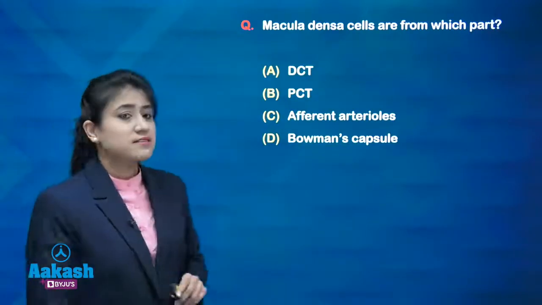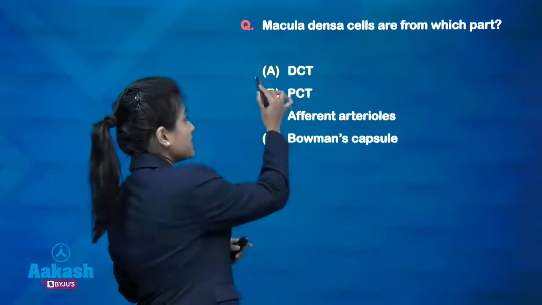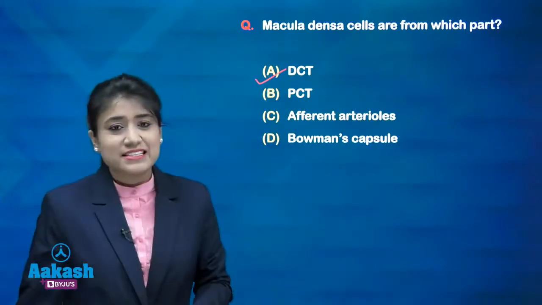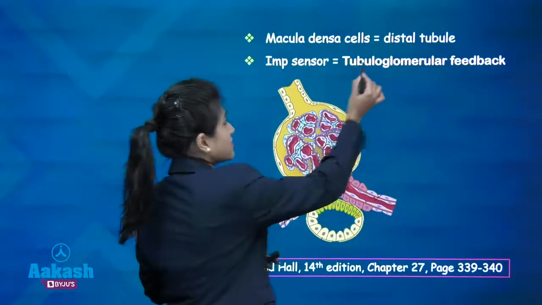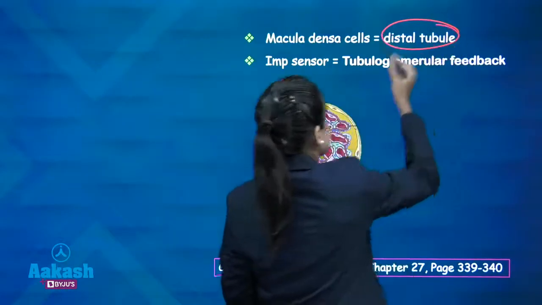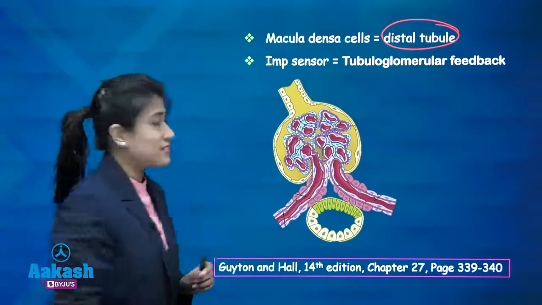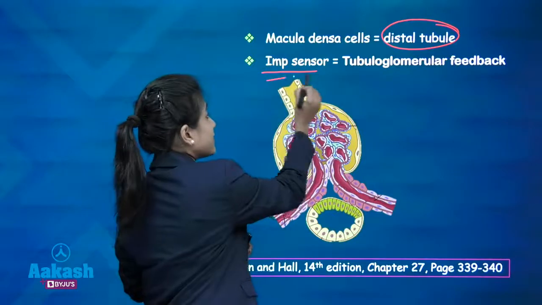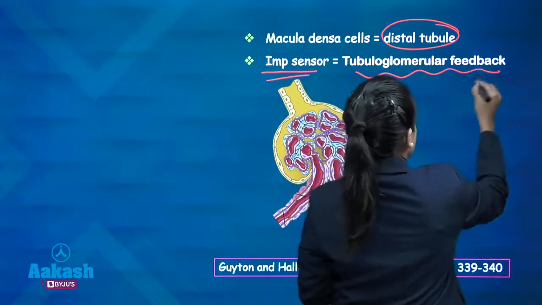Now, macula densa cells are from which part? It's a very simple question, guys. The answer here is A, that is DCT. Now let's quickly talk about the macula densa. We know that they are present in the distal tubules, and one most important point you should know is that they are a very important sensor for tubuloglomerular feedback.